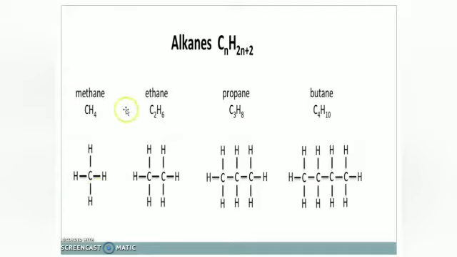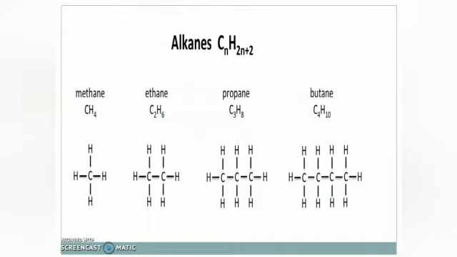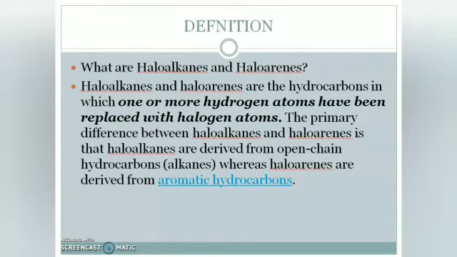Similarly, if one of the hydrogens in the aromatic ring is replaced by any halogen, those are known as haloarenes. So, what will be the definition? Haloalkanes and haloarenes are the hydrocarbons in which one or more hydrogen atoms have been replaced with halogen atoms. The primary difference between haloalkanes and haloarenes, what will be the primary difference? We know that haloalkanes have the open chain structure, but haloarenes have this closed aromatic structure like benzene and others.